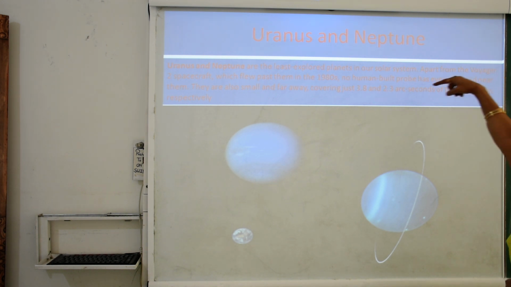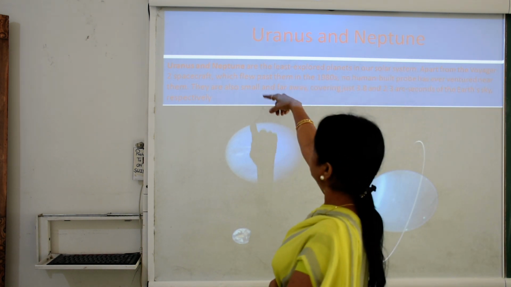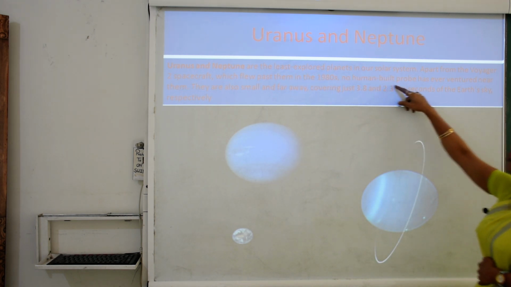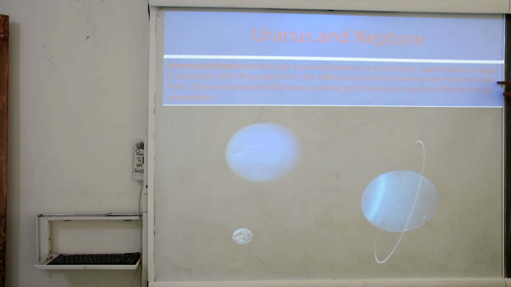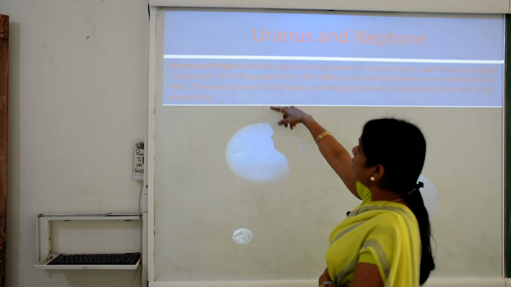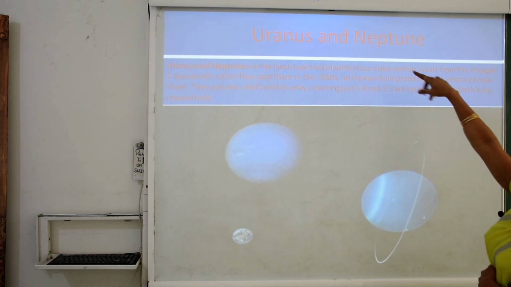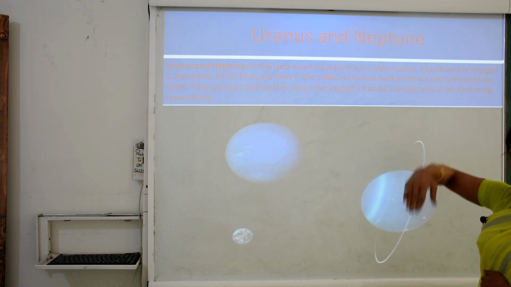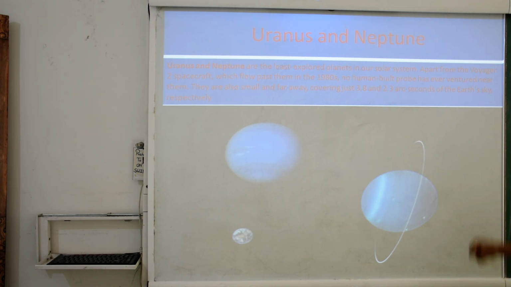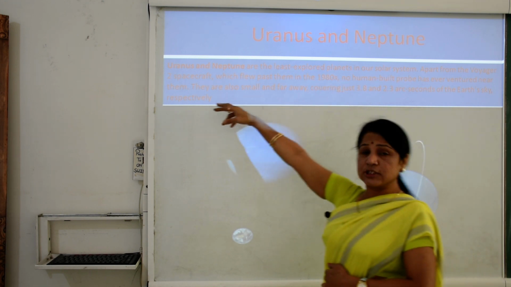Apart from the Voyager spacecraft which flew past them in the 1980s, no human-built probe has ever ventured near them. They are both small and far away, covering just 3.8 and 2.3 arcseconds of the Earth's sky, respectively.